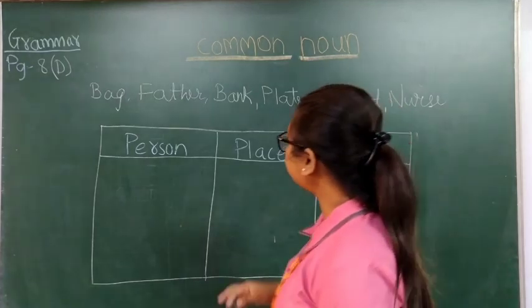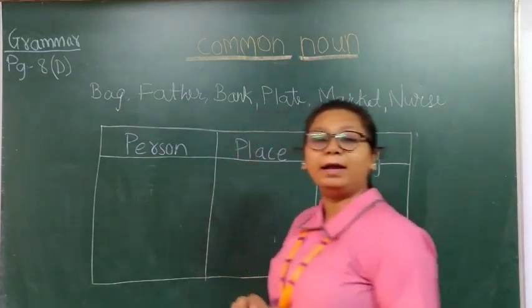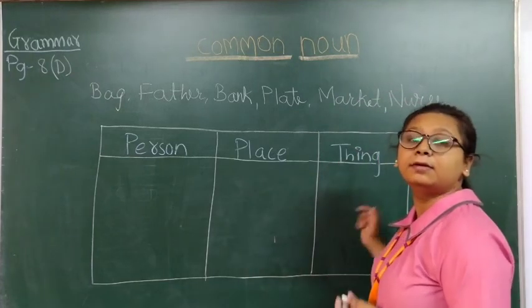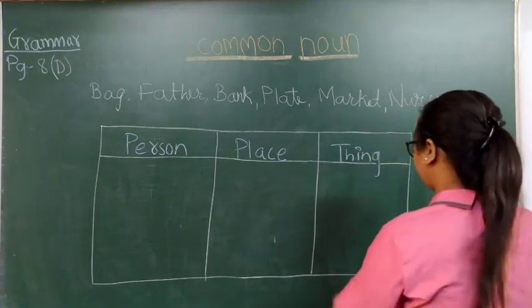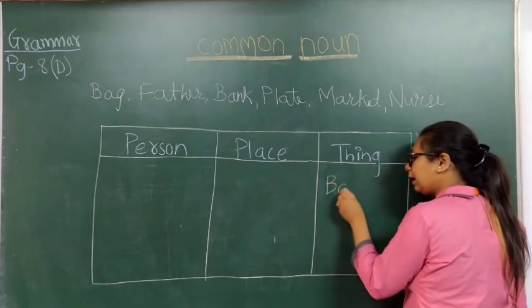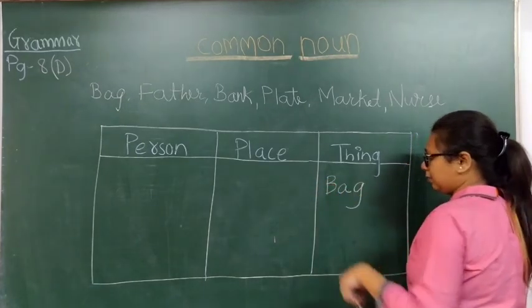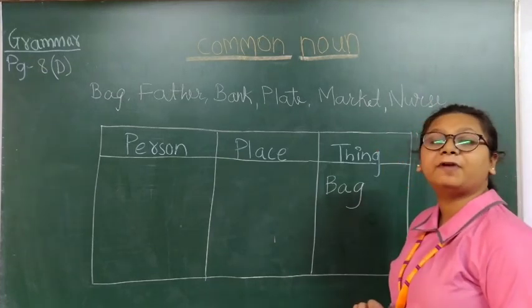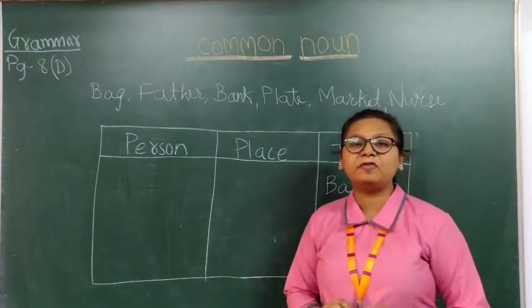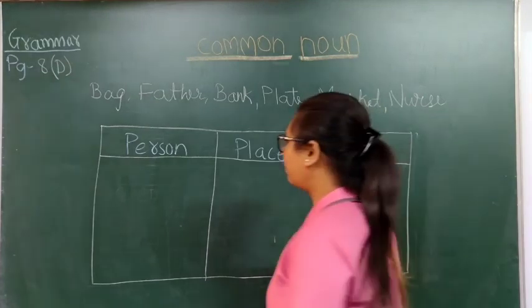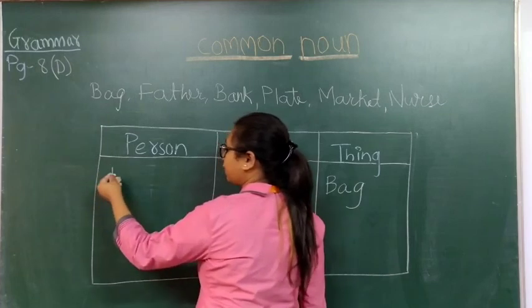Okay. So first one is bag. Now is bag a person, place or a thing? Yes, it is a thing. So you will write bag over here. B-A-G, bag. Next one is F-A-T-H-E-R, father. Father is the name of a person, place or thing? Yes, it is the name of a person. So we will write father over here.